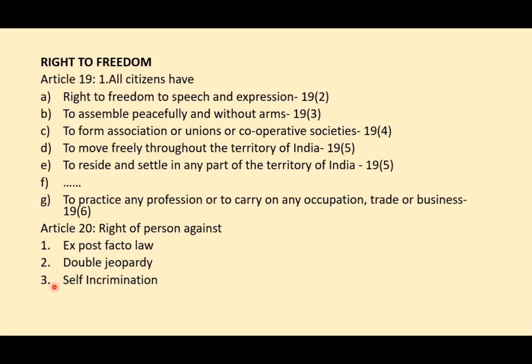Then the second right is double jeopardy. That says that no person shall be prosecuted and punished for the same offence more than once. That is, no person can be punished for an offence more than once. Then self incrimination. It says that no person accused of any offence shall be compelled to be a witness against himself. That is self incrimination. This also you have to remember by the clauses. The first one is ex post facto law. For 2 you can easily remember double jeopardy, and 3 is self incrimination. Moving on to the next slide.